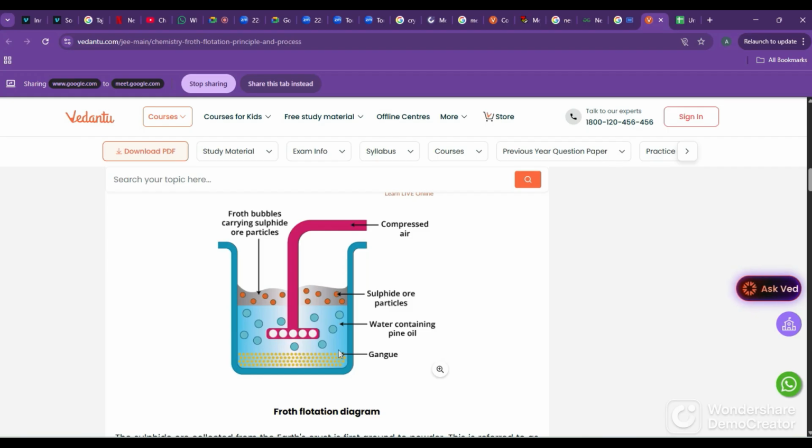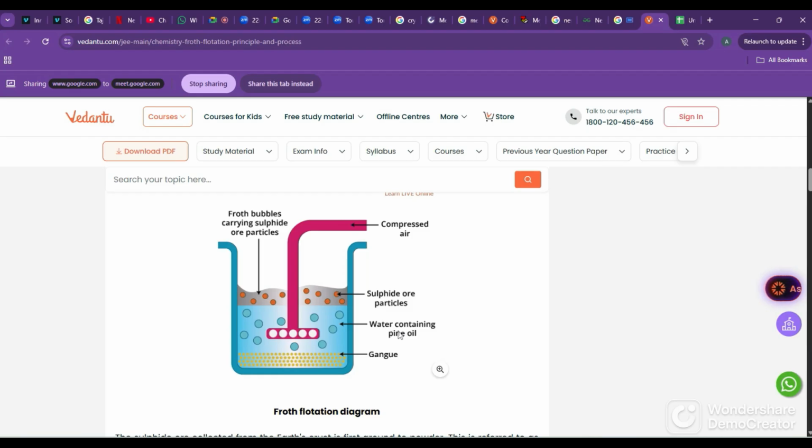So there is one huge tank here. The tank is filled with water. This water will contain pine oil. Why pine oil? Pine oil reacts with sulfur. If sulfur is there in the ore, this pine oil will become froth, that is bubbles, and it will come floating on top. It will bring the sulfur on top.